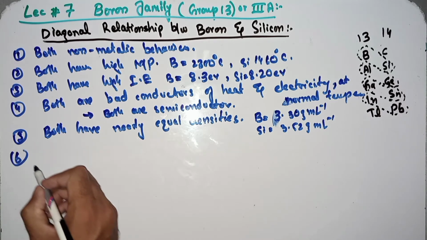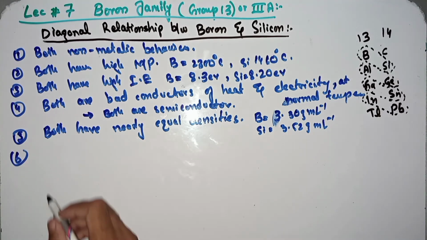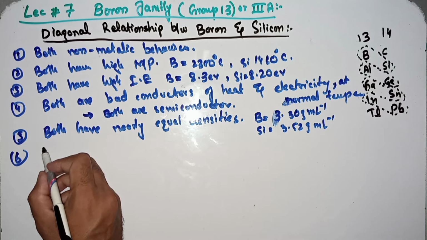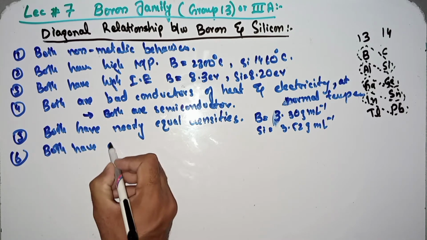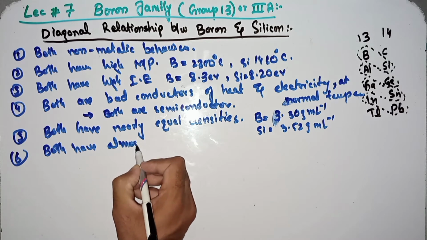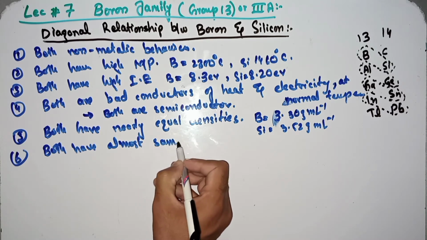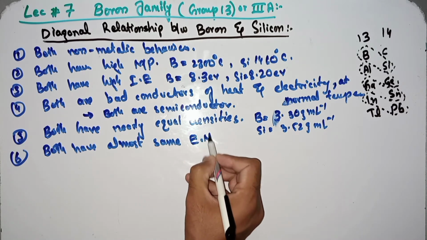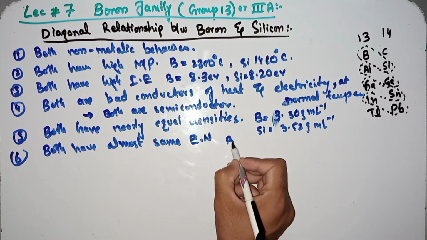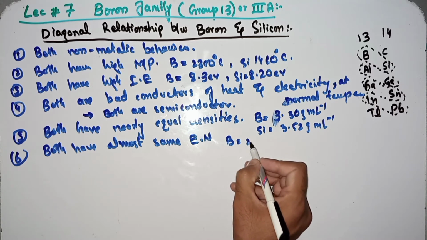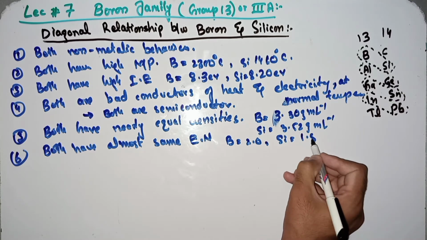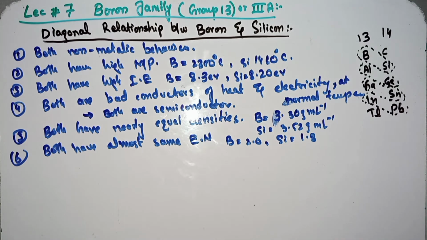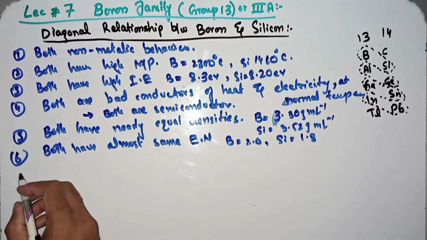To the next point, both have almost the same electronegativity. The electronegativity of boron is 2.0, while the electronegativity of silicon is 1.8. I already told you.